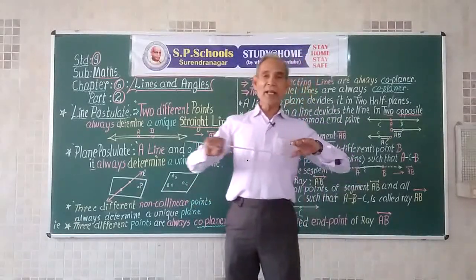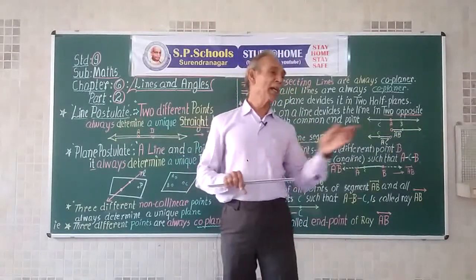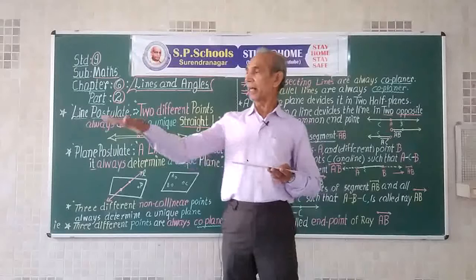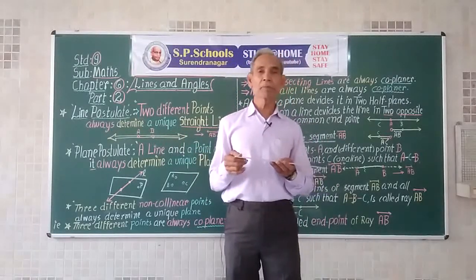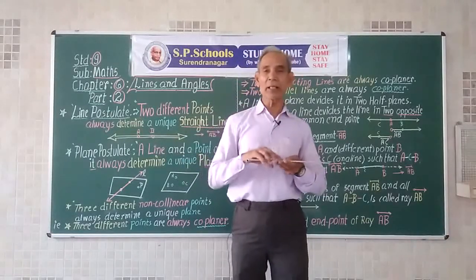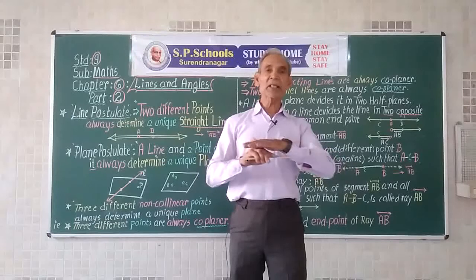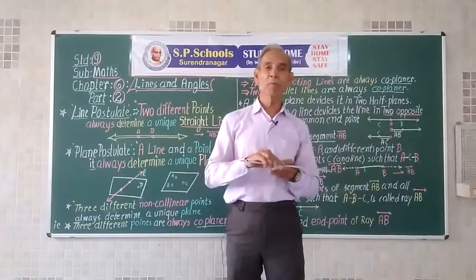Now, as a line extends infinitely in one direction and the other direction, there are points on lines. Then, if there is another point outside the line, then this line and a point will determine a plane.